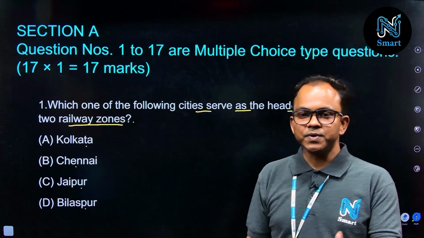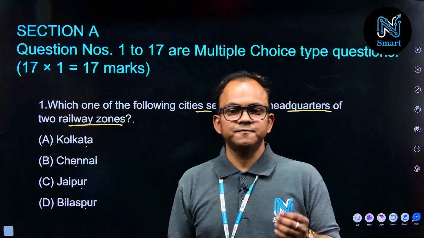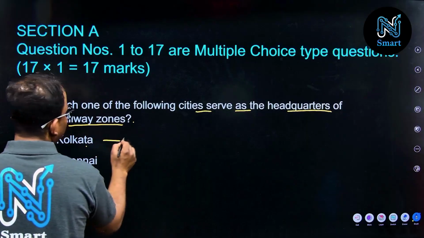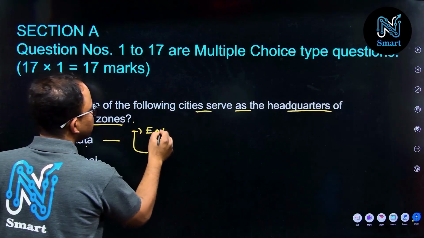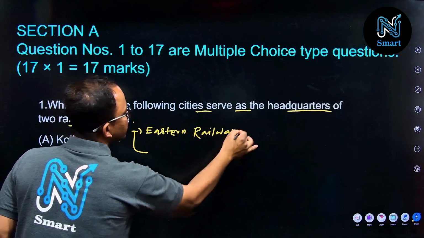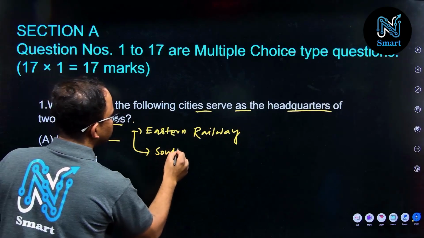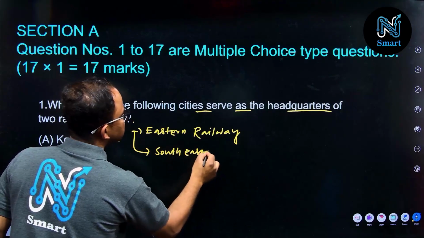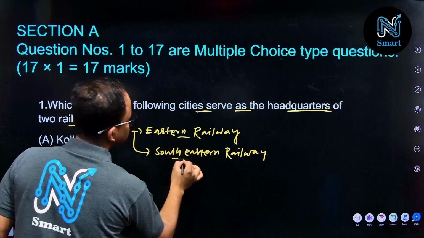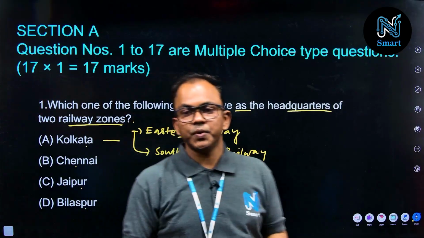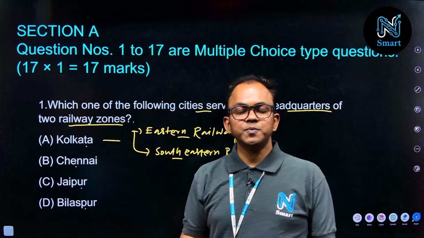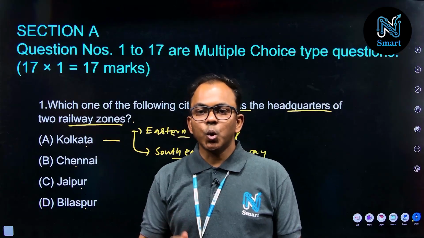From these four cities, the first option A is the correct answer, because Kolkata is the headquarters of Eastern Railway as well as Southeastern Railway, and Metro Railway's headquarters is also located here. So as per this question, option A, Kolkata, is the correct answer.